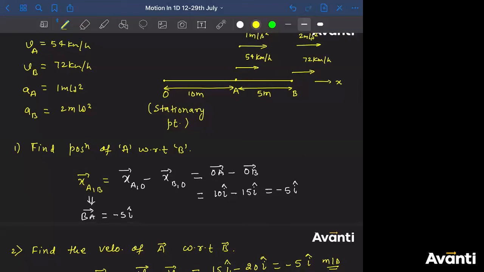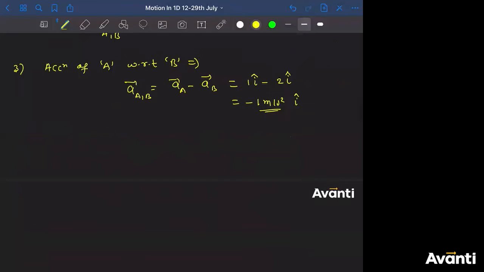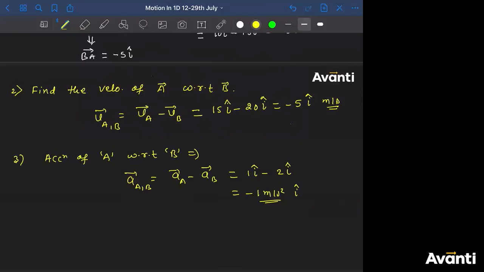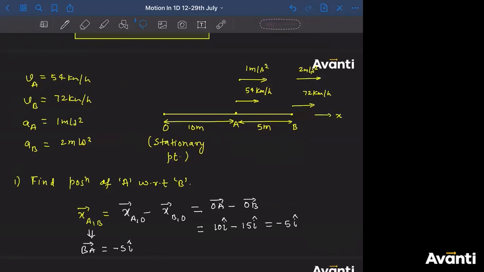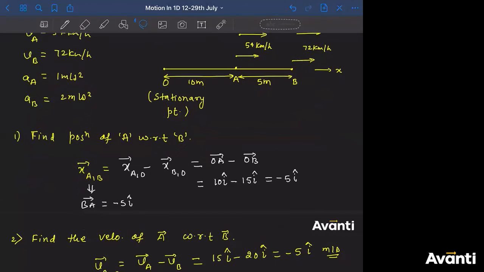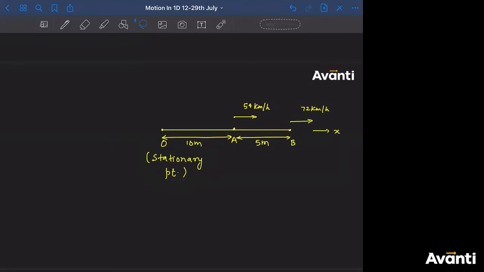Let me ask you a different situation. Let me ask you questions from different situation here. Chalo, dekhte hain. Now, let me use the same condition here. Now, I'm talking about only position and the displacement and the velocity. Acceleration ka part ho jayega. You can do it aram se. Let me use the same diagram here. But instead of going towards right, let us say B is moving towards left.